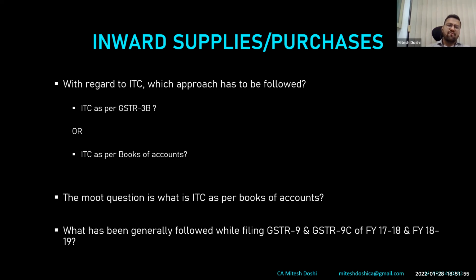So what has been generally followed while filing 9 and 9C of financial years 17-18 and 18-19? This is basically a question. For ITC of 17-18 and 18-19, we have followed ITC as per 3B. I myself am saying that I have taken 3B as a base. So whatever is auto-populated through 3B in table 6A is taken as base, and thereafter I bifurcate that into inputs, input services, capital goods, local purchases, import of goods, import of services, or RCM services. It's a mere disclosure, and the sum would tally with the ITC that has been auto-populated through 3B. Ideally, that is what we have been doing.